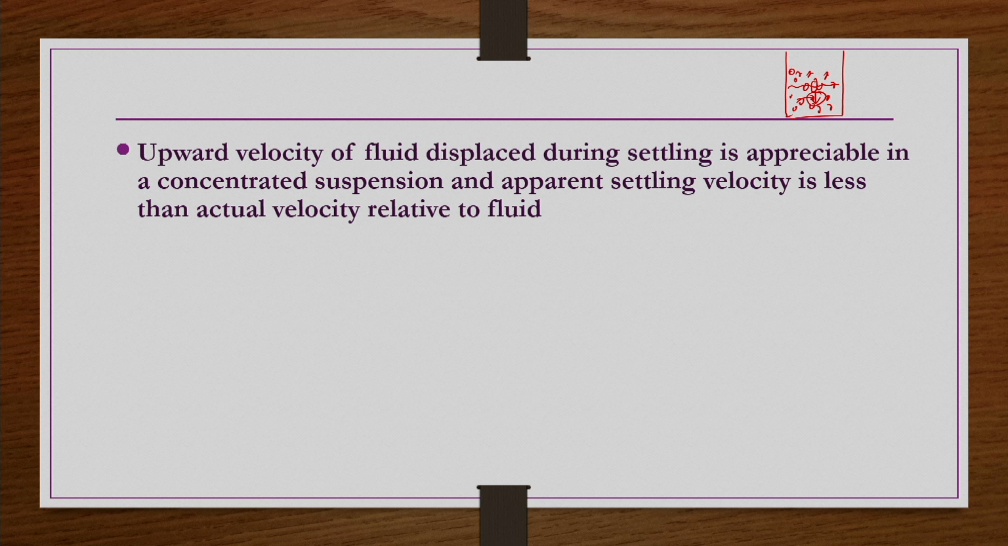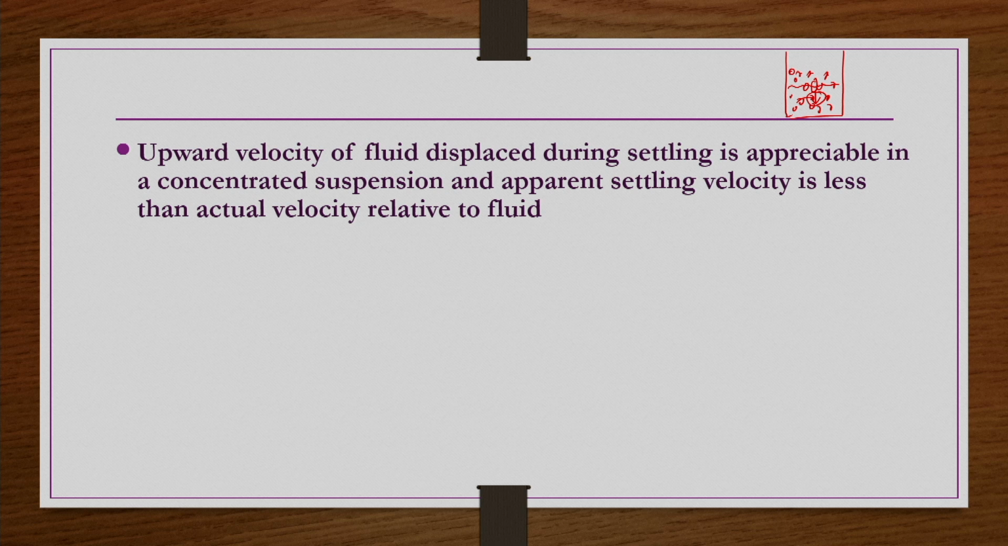Because of the appreciable upward moving velocity of the liquid, the actual relative velocity between the fluid and particle is going to be much different from the apparent settling velocity. Whatever the apparent settling velocity is for this particle, it is going to be much smaller compared to the actual relative velocity. Okay. So, that is because of the upward motion of the fluid.